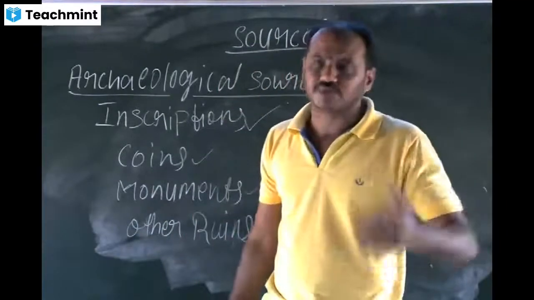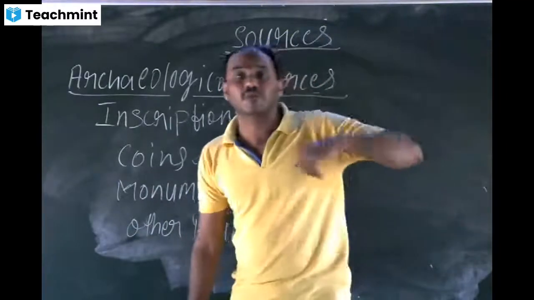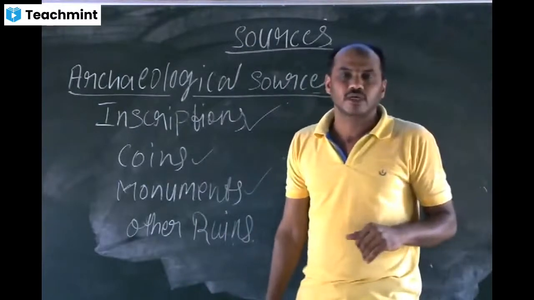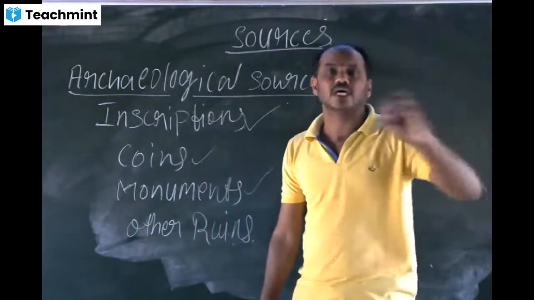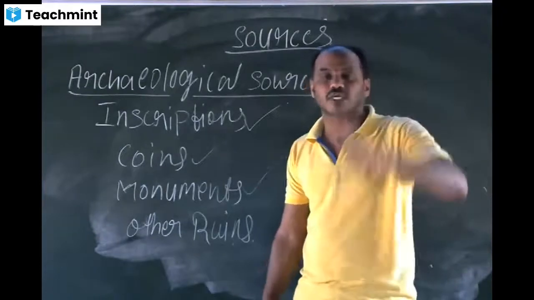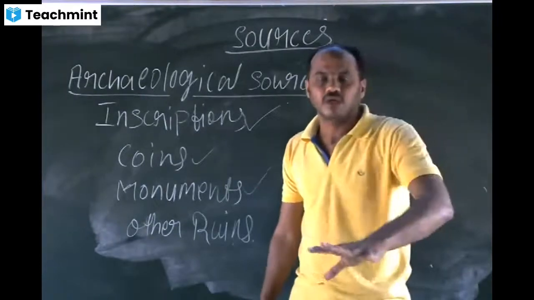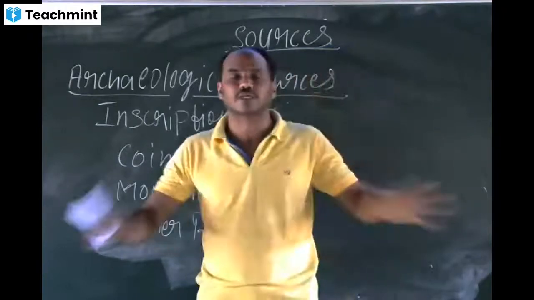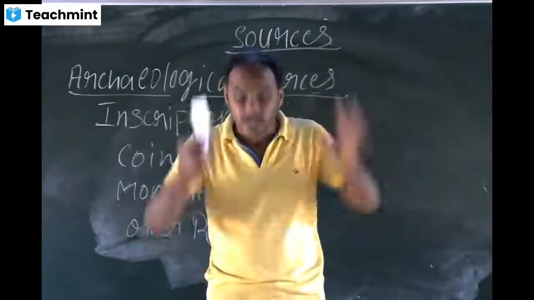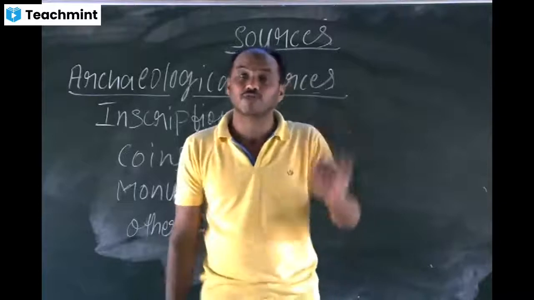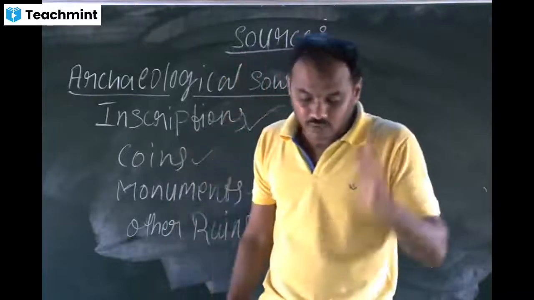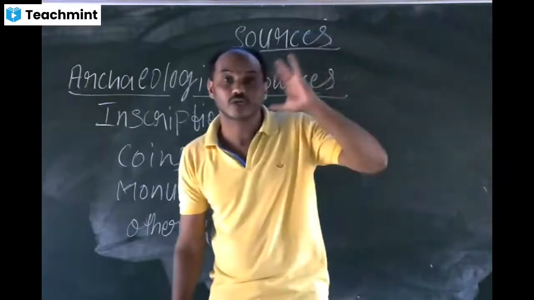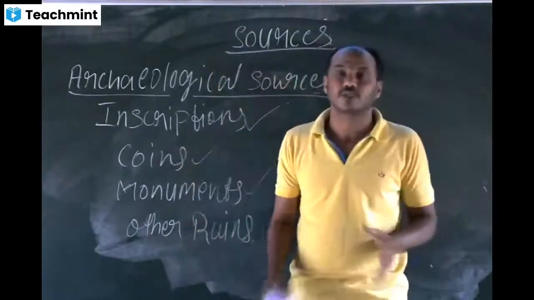For example, the Mehrauli Iron Pillar, which is near Delhi. For many years it has not rusted. That iron pillar stands outside all 365 days. In the summer season, rainy season and winter season, it is outside itself, but still it has not rusted. So this is one of the technologies our ancients were using. That we can say.